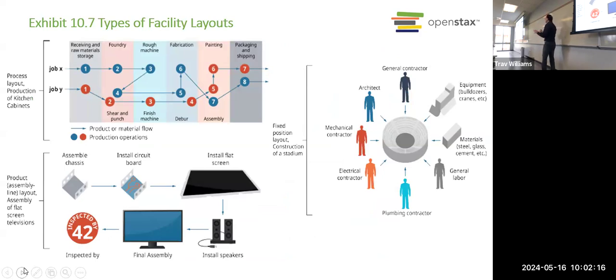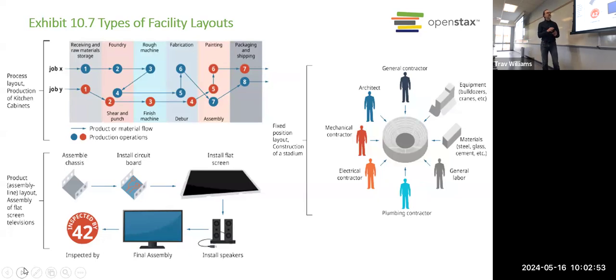Here we looked at how you lay out your facilities to produce your products in the most efficient manner. So some companies might have a process layout. So you set up different processes in your facility so that, for example, when the materials come in, they might go to the foundry, to the rough machine, to fabrication, painting, each of these different processes as is needed for that product. So that allows you to make different products by just routing them through whichever processes they need.